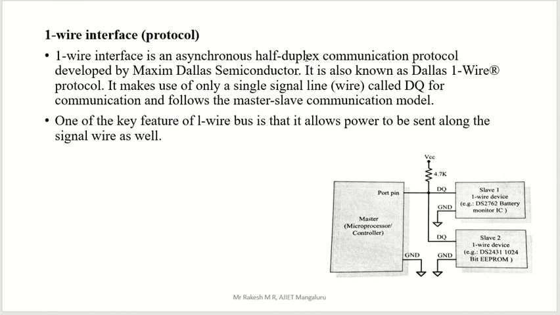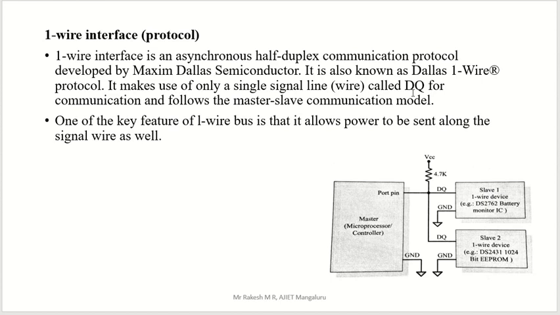It is a half duplex. Half duplex means communication is possible on only one side at a time. It is a protocol developed by one of the companies. It makes use of only a single line. That's why this is called one wire.